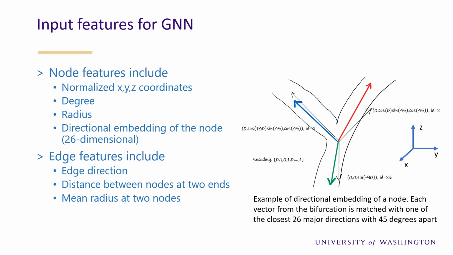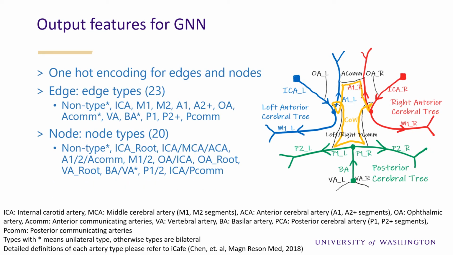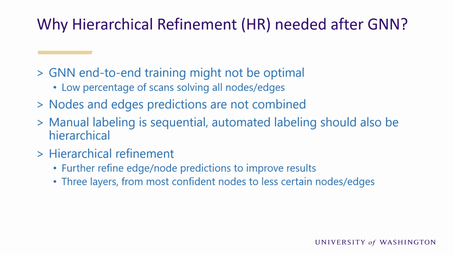Edge features include edge direction, distance between nodes at two ends, and mean radius at two nodes. Output features for the graph neural network are one-hot encoding for 23 edge types and 20 node types, shown in the figure on the right. Please refer to the paper for detailed definitions.